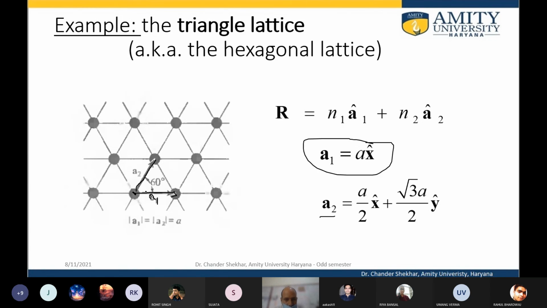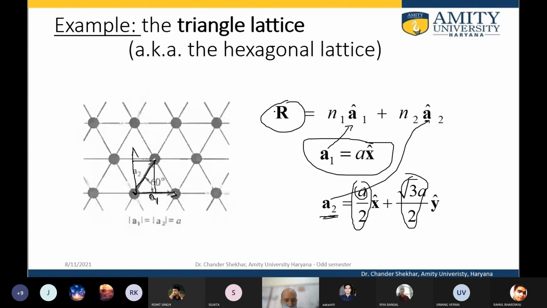Suppose along the y-axis, the magnitude has half along this and root 3 by 2 along this. So these are the components of x and y. Combining the components of x and y, we can get a2.